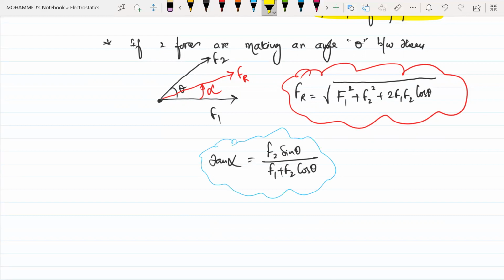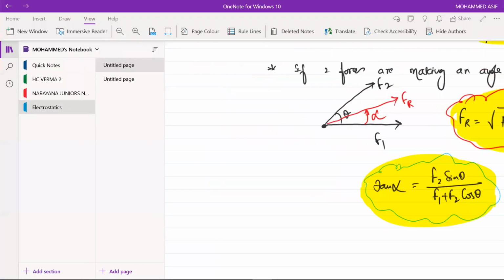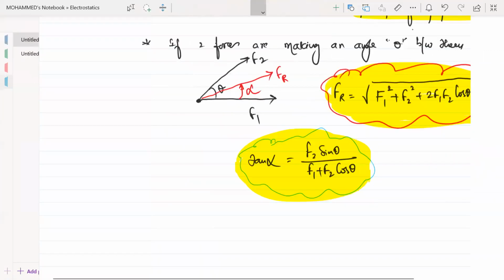Yes, sir. Remember, we learned this in first year in vectors. Yes, sir. We learned it recently, sir, in force also. Right now here also it is given by this condition. It is the same kind of formula, sir: the root of P square plus Q square plus 2PQ cos theta. Yes, sir. The same thing we are using for this one.